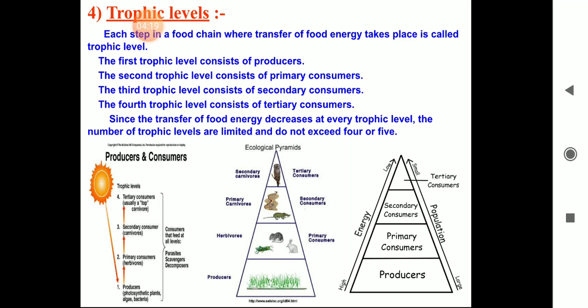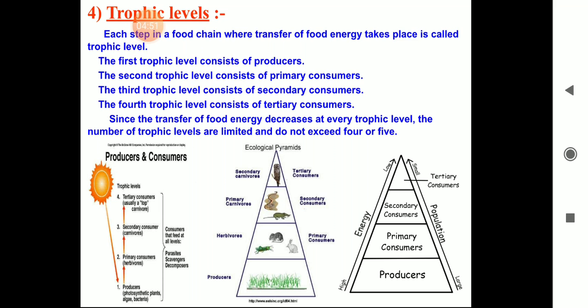Then we have trophic levels. Each step in a food chain where transfer of food energy takes place is called a trophic level. So the first trophic level, which is at the bottom of the triangle, is called the first trophic level or producer. The next is called the second trophic level, which is made up of primary consumers. Then the third trophic level, which is made up of secondary consumers, and the fourth trophic level, which is made up of tertiary consumers.